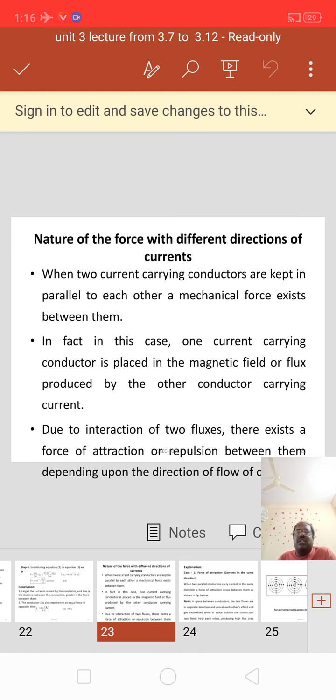Now, nature of force with different directions of currents. When two current carrying conductors are kept parallel to each other, a mechanical force exists between them. In fact, in this case, one current carrying conductor is placed in the magnetic field, the flux produced by the other conductor carrying current. Due to interaction of the two fluxes, there exists a force of attraction or repulsion between them depending upon the direction of flow of current.